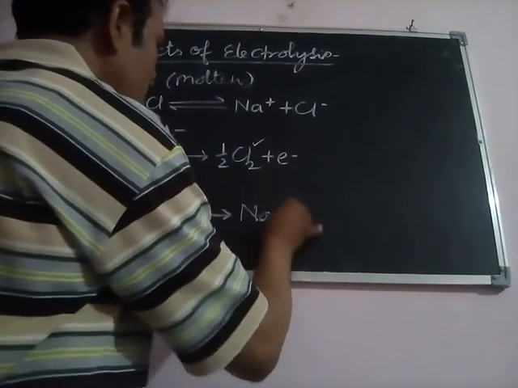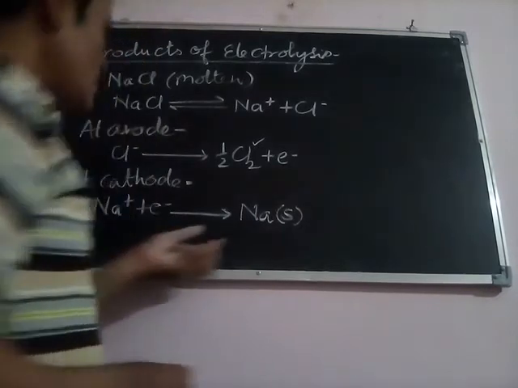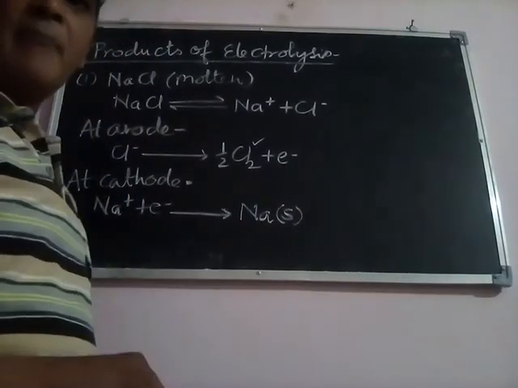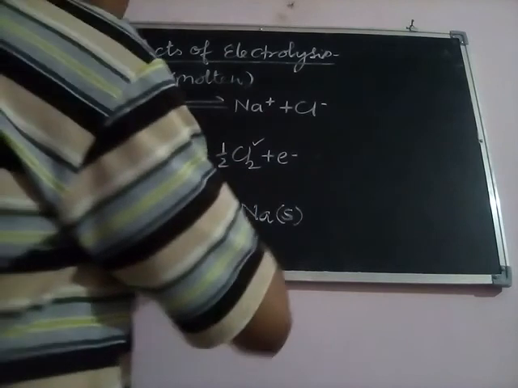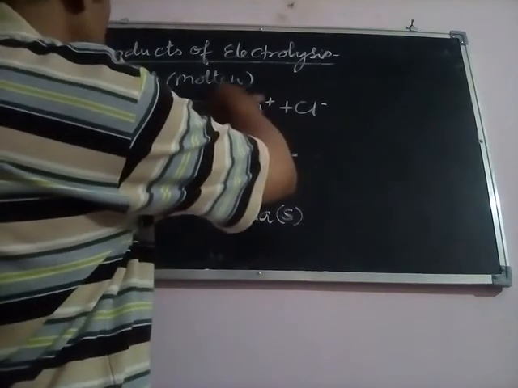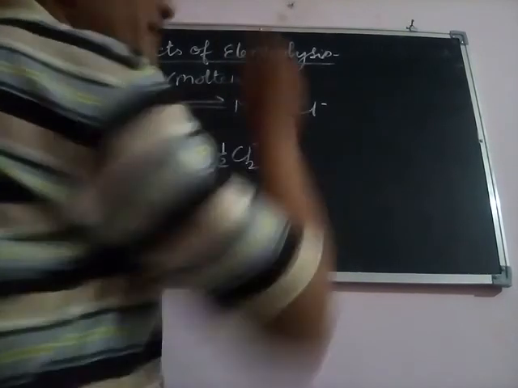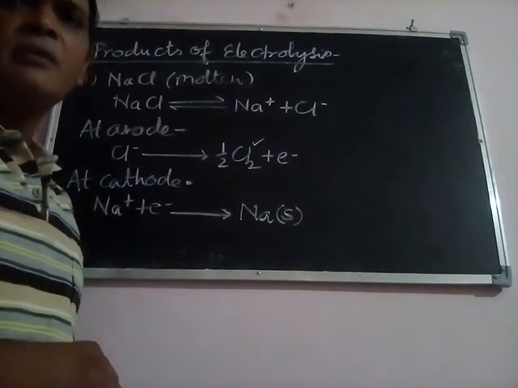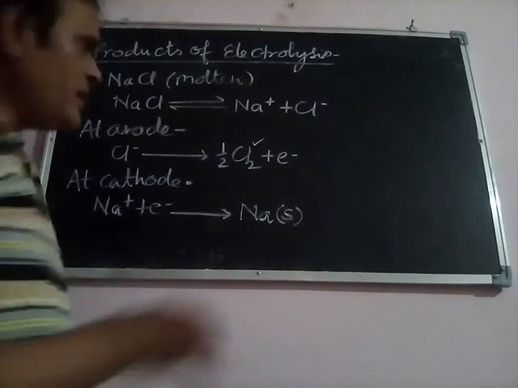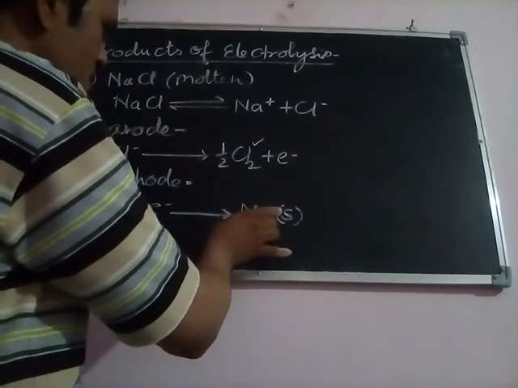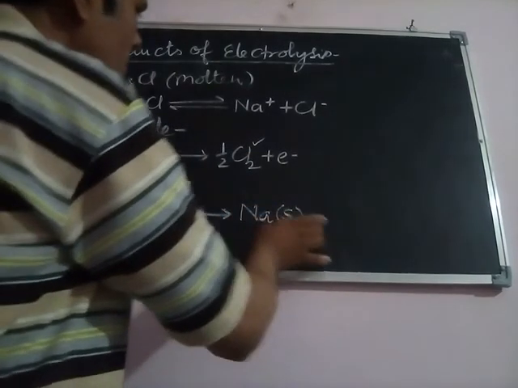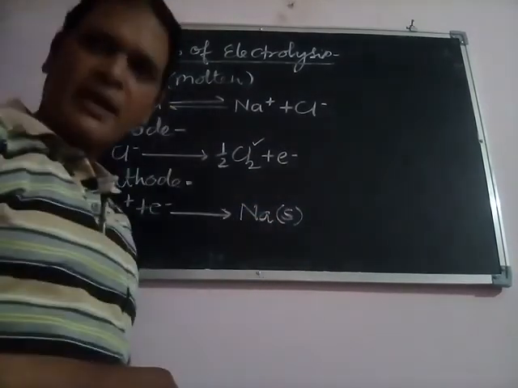So at the cathode the product of electrolysis will be sodium metal in this particular case. This is the case in which no solvent is present. We are taking only molten NaCl. That's why in this case chlorine gas and sodium metal will be the only products of electrolysis.